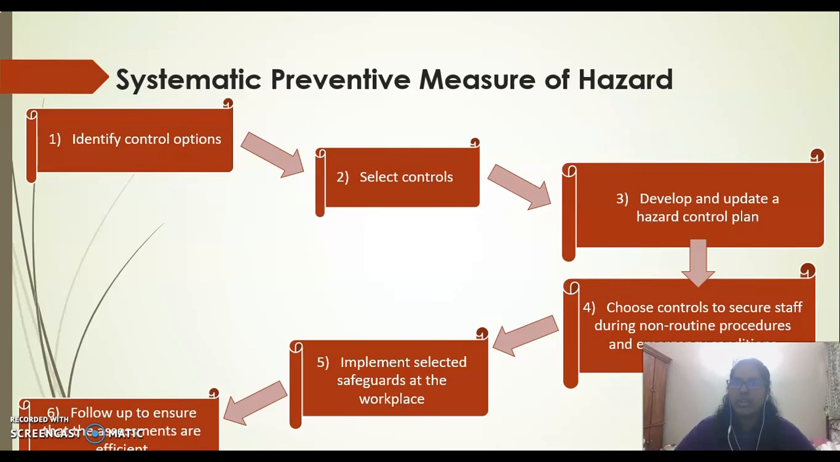Can also be known as expected emergency conditions. And number 5 is implement selected safeguards at the workplace, meaning implement risk management steps in line with the objectives set out in the control strategy. The 6th is follow up to ensure that the assessments are efficient. It is so important for the assessment to be efficient in order to ensure sufficient security.